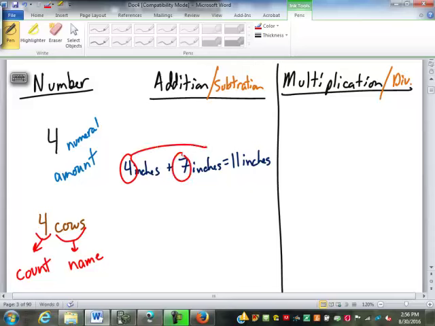What happened to those? Yeah, they added together to make 11. We're adding, so we combine them with addition. So we combine the counts. If we look at what happened to our names, we had inches, and it stayed inches, right? So when we add numbers, we combine the counts, but we just keep the name.